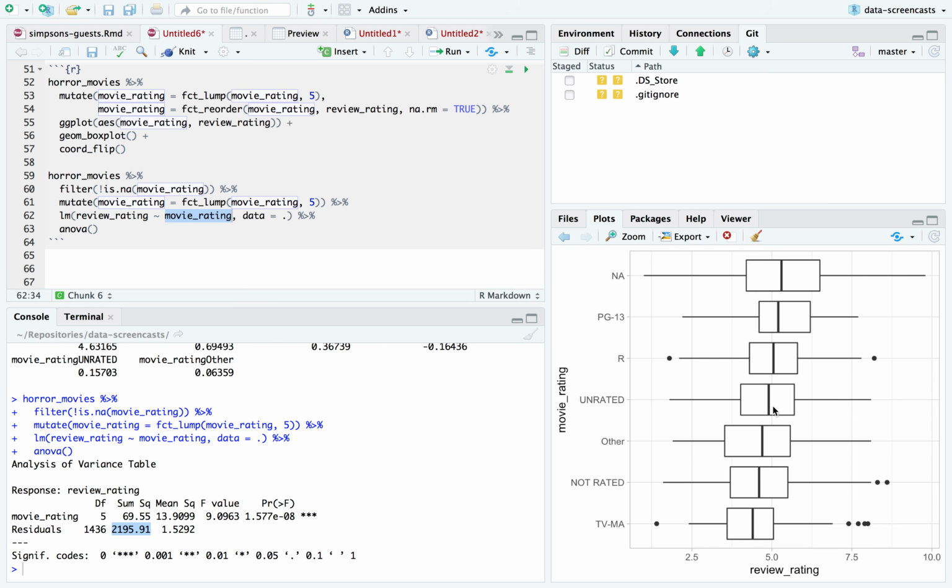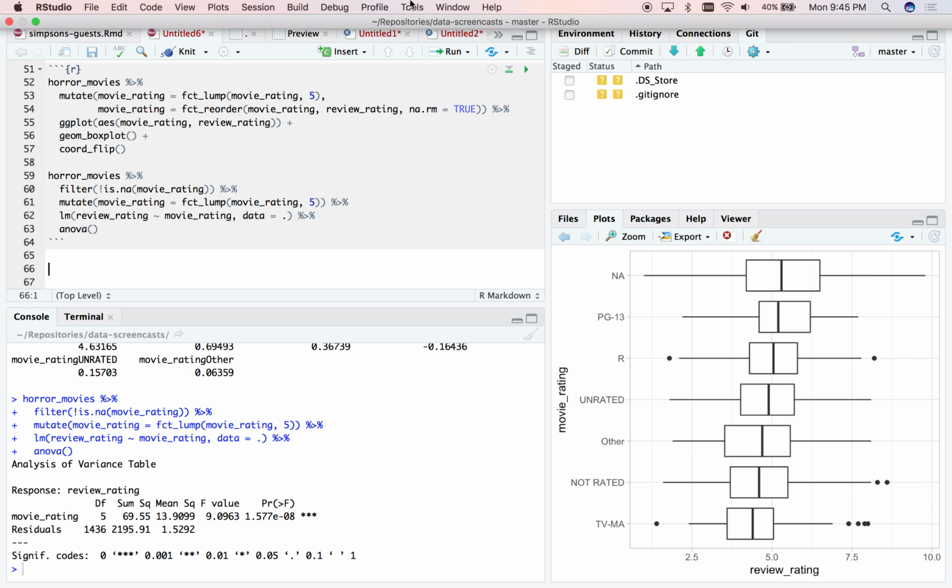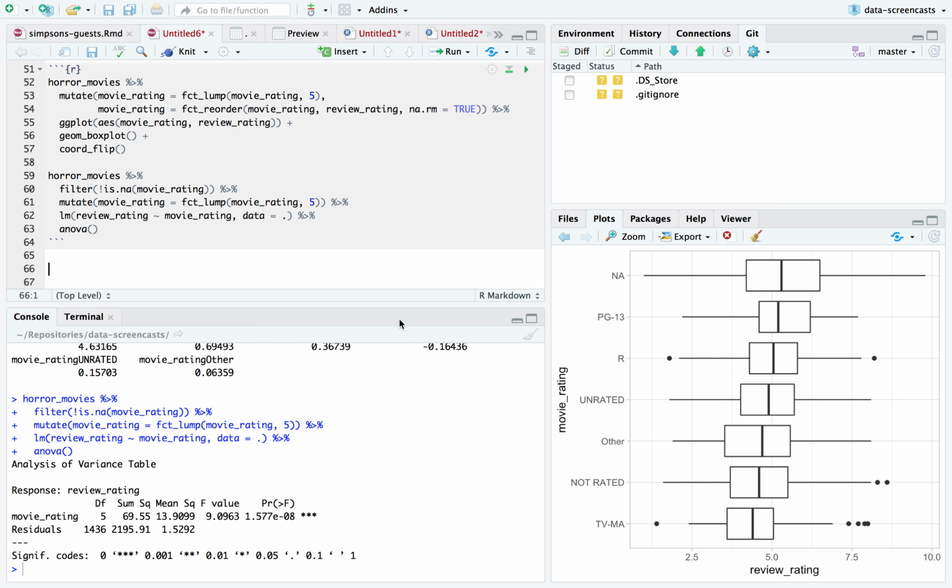It's good to know. So it looks like the best rated tend to be PG-13 and R. The lowest rated are your TV movies. TV movies, lowest rated. Doesn't sound crazy to me. And then you're not rated, you're unrated. Okay, so these are like the professional ones, the ones that are movies, not TV, and that get an MPAA rating, get a higher rating. Okay, that was some analysis of our categorical variables.